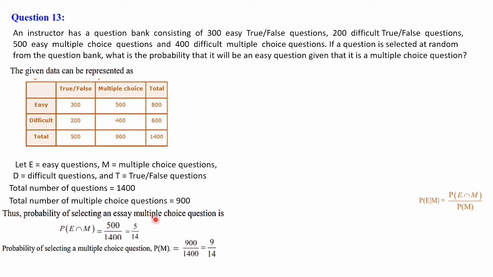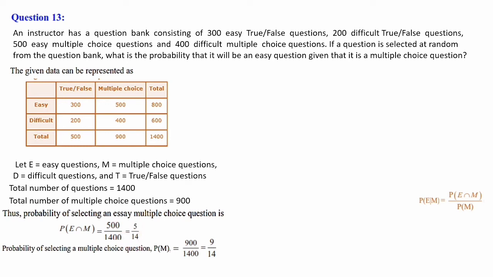Once again this part I will explain. What we have to calculate is the probability that it will be an easy question given that it is a multiple choice question. Easy question means E given M. So that is what we have to calculate, P of E given M. The formula is P of E intersection M divided by P of M. So E intersection M in the sense easy multiple choice question. There are 500 easy multiple choice questions out of 1400 questions. So 500 divided by 1400, 5 by 14 is the answer.